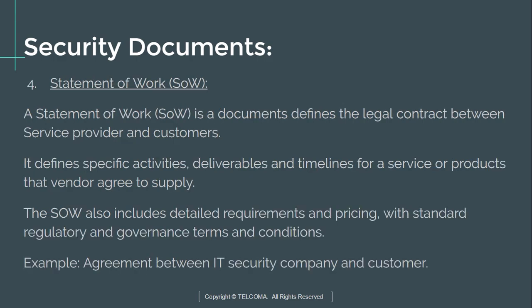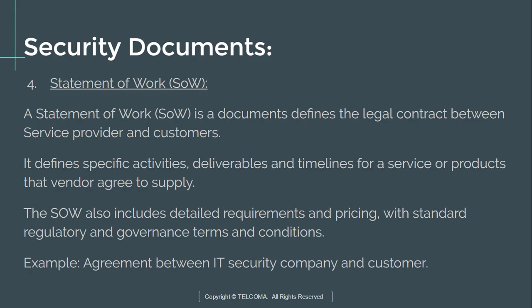The next agreement is the statement of work, SOW. The statement of work is a document that defines the legal contract between the service provider or vendor and the customer or end user. It defines specific activities, deliverables and timeline for a service, or the period for which a service can be provided to the end user. These must be agreed by the vendor before supplying the services.